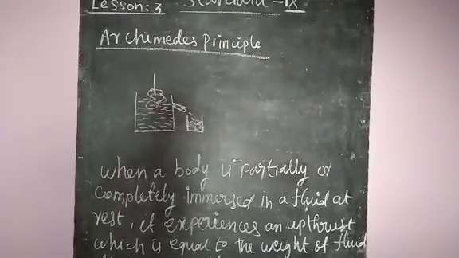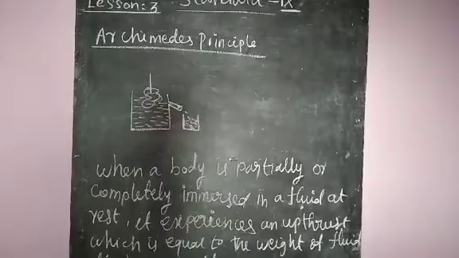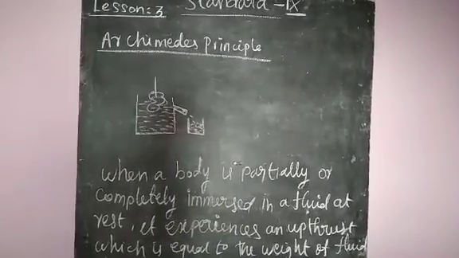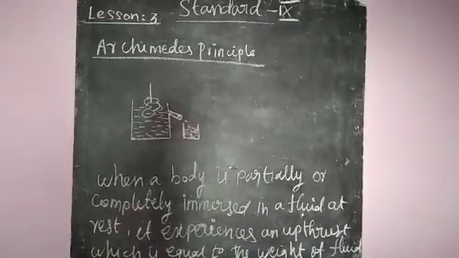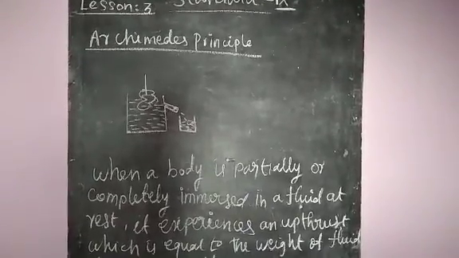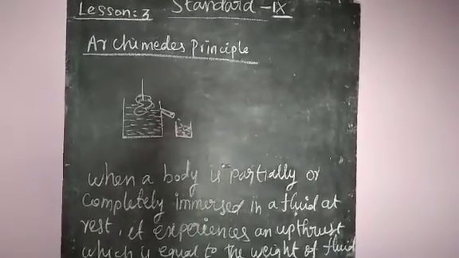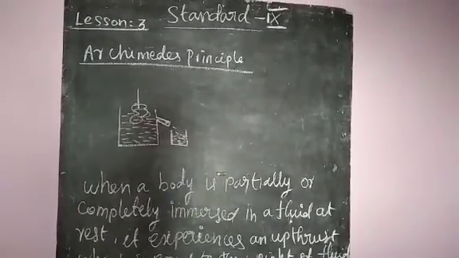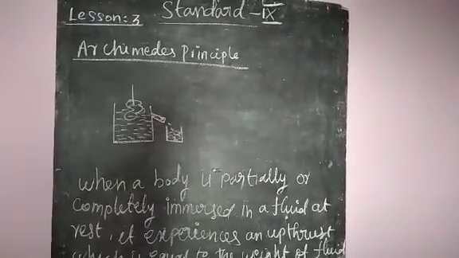When the stone drops into the beaker, it displaces some amount of water. That amount of water is picked up in a small beaker. Weigh it. The weight of water displaced by the object is equal to the weight of the object dropped into the fluid.